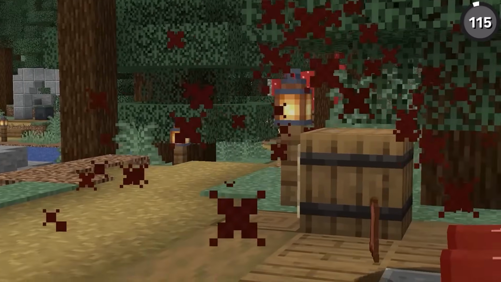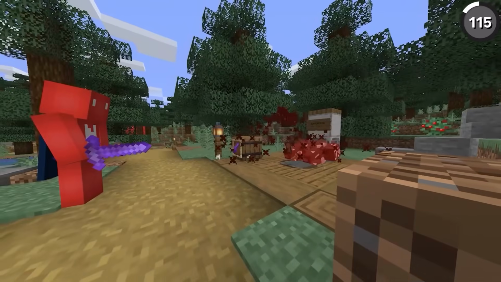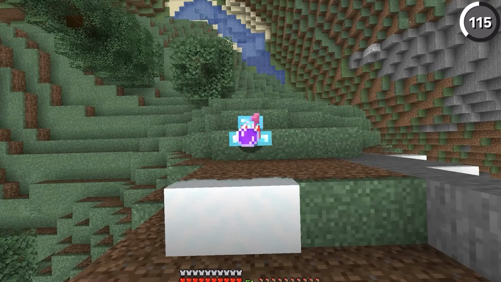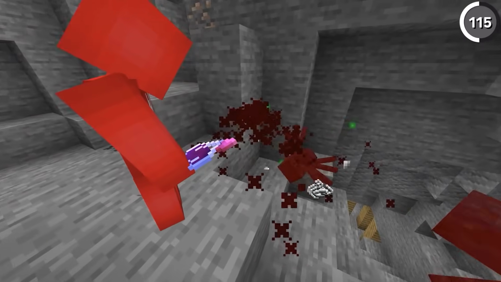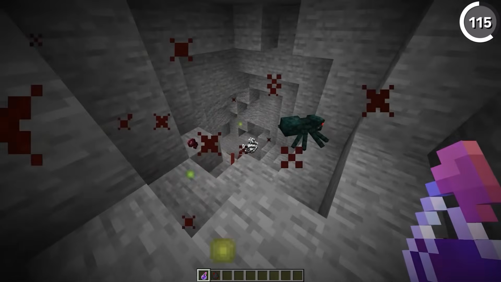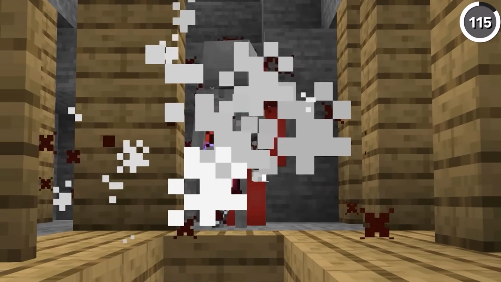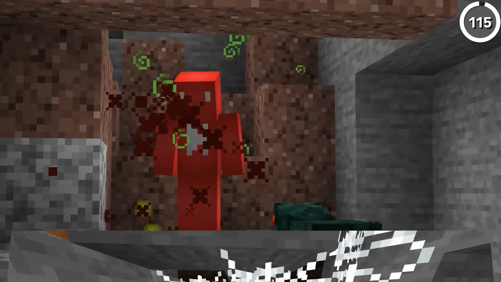We've talked before that a splash potion of harming is a valuable asset to have, especially against armored foes. But even if it is strong, it's not exactly a one-hit kill, or at least it isn't with us. Though if you were to land a direct hit with a harming 2 potion on a cave spider, that's just enough to finish it off. But even with that trick, I'd rather just take out the spawner and be done with the whole thing.